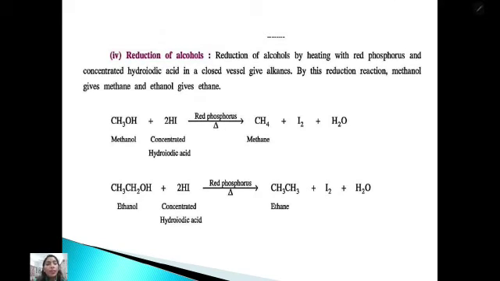Reduction of alcohols. Reduction means, when an alcohol is present, how can we reduce it? What is reduction? Removal of oxygen and addition of hydrogen is a reduction. Reduction of alcohol by heating with red phosphorus and concentrated hydrochloric acid in a closed vessel gives alkanes. By this reaction, methanol gives methane and ethanol gives ethane, with removal of water.